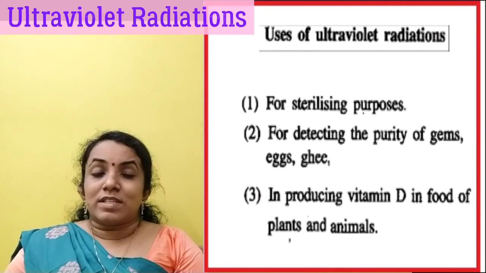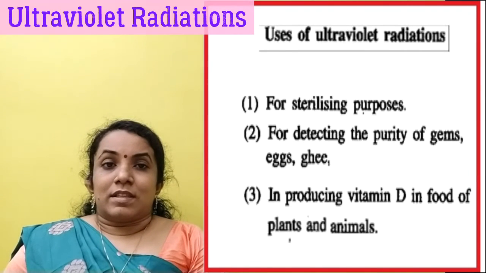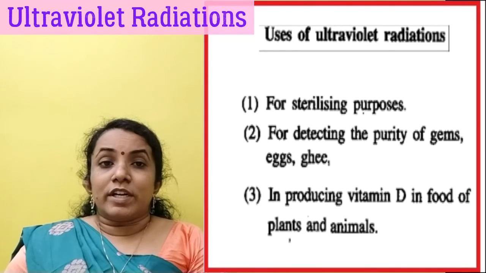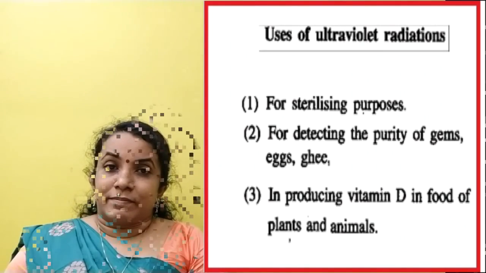They are used to sterilize surgical equipment. They are also used for detecting the purity of germs, eggs, gems, etc. Ultraviolet radiation helps in producing vitamin D in food of plants and animals.